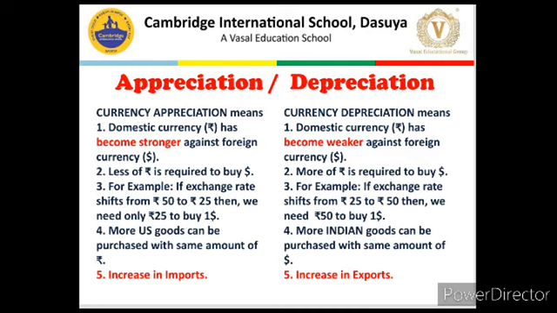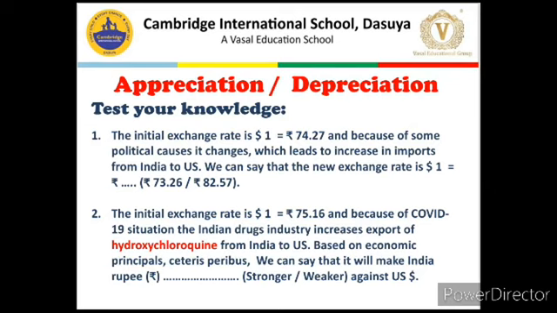This means we can export more Indian goods to the US, and depreciation results in an increase in exports. And now here are two problems to test your understanding of the concepts, whether you have correctly understood appreciation and depreciation, the stronger rupee and the weaker rupee.